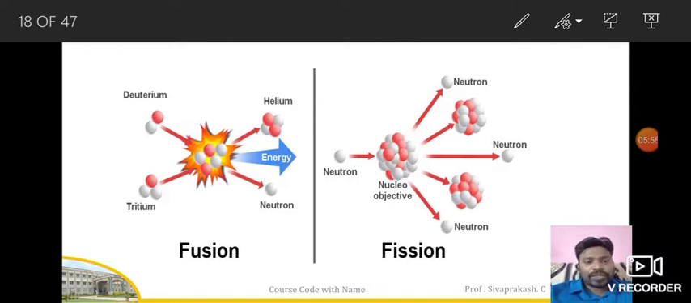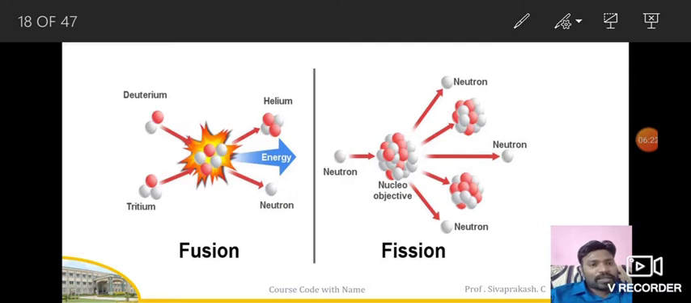Moving on, the example for nuclear fusion is nothing but sunlight or sun energy. Hydrogen and helium atoms join together, and it produces sunlight every day. So when the sun rises in the morning, we get the sun's energy. That is the example for nuclear fusion.